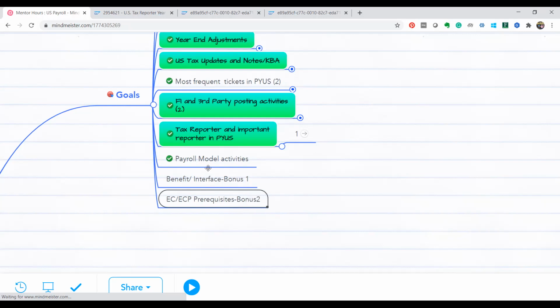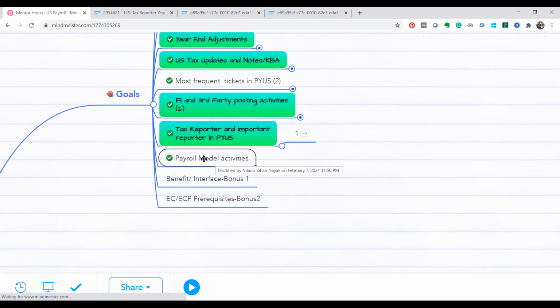Then, another session I will take on Monday, one session for the other tickets. In that session only I will be covering this payroll model activity. It's a very small topic, but from a technical point of view, if you understand it well, it is good. This is an advanced payroll topic. Tomorrow we'll be covering benefits, interface, and ECP prerequisites.